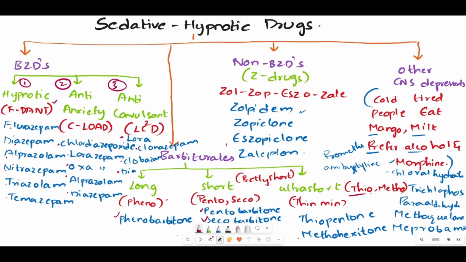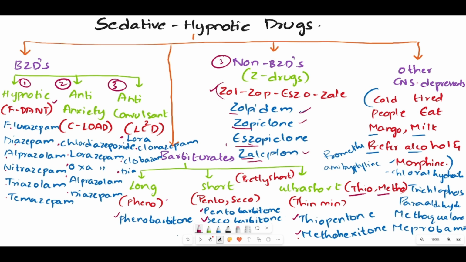Here remember it as Thio and Metho, where Thio means thiopentone, Metho means methohexitone. And the third class is the non-benzodiazepines. All the drugs under this will have Z in their name. Second thing is these will start with the letters Zol, Zop, Izo and Xale. So the drugs here are zolpidem, zopiclone, eszopiclone, zaleplon.